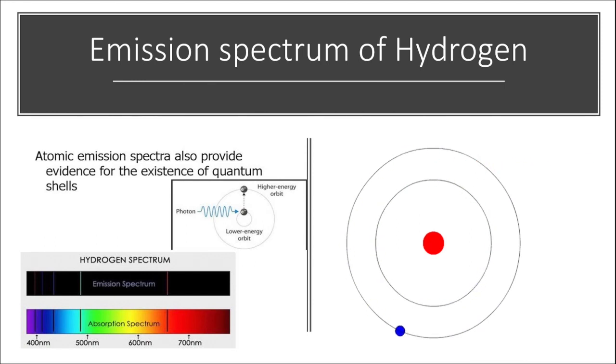Why do we particularly discuss the emission spectrum of hydrogen and not any other element? The reason is because the emission spectrum of hydrogen is the simplest one. Why is it simplest one? You must have guessed by now, because hydrogen has only one single electron. Now, I want all of you to concentrate on right hand side of your screen. So here you can see an atom of hydrogen with a single electron.